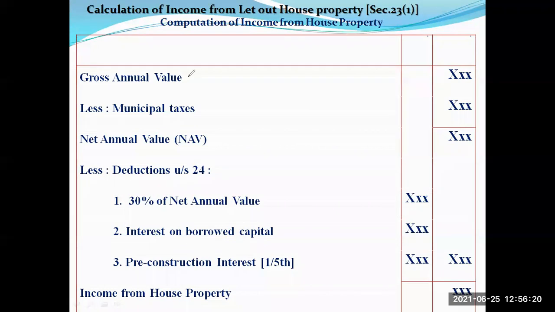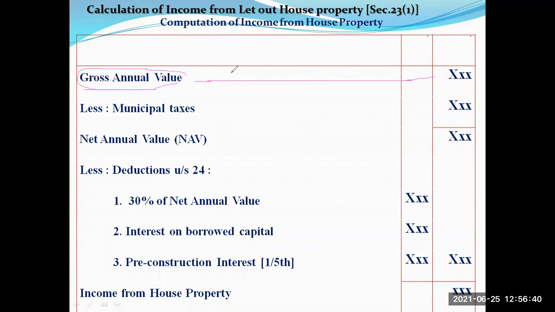Yes, sir. Now see, this is the entire problem solution. First you have to compute gross annual value. In working notes, we have done one problem. The 4 values: municipal rental value, fair rental value, actual rent, standard rent. With the help of these 4 values, we have to find gross annual value first.